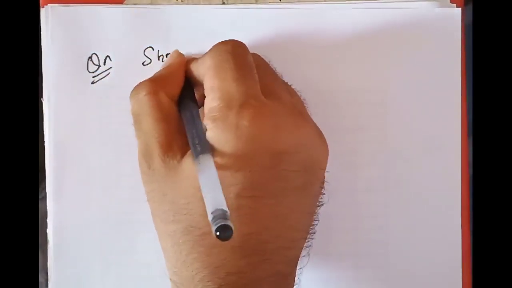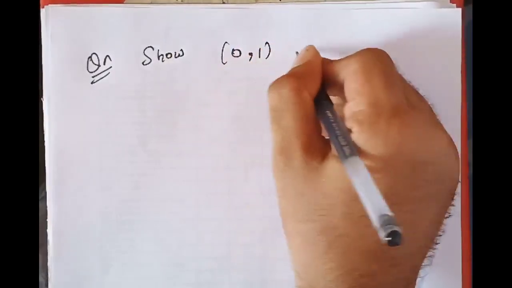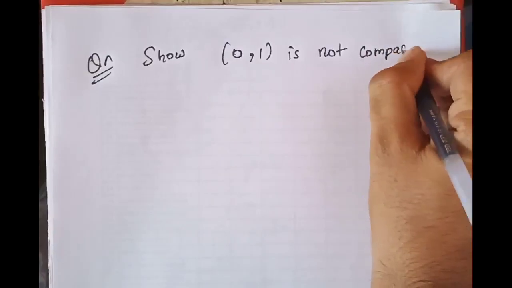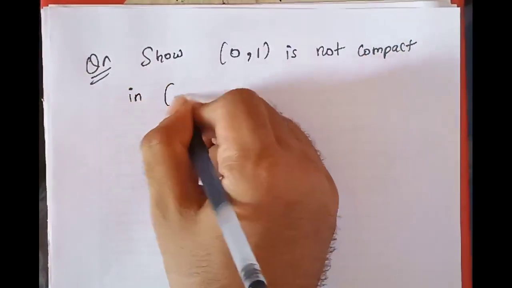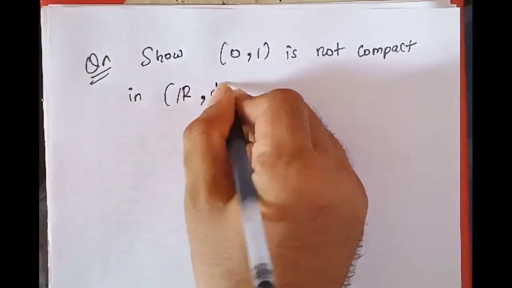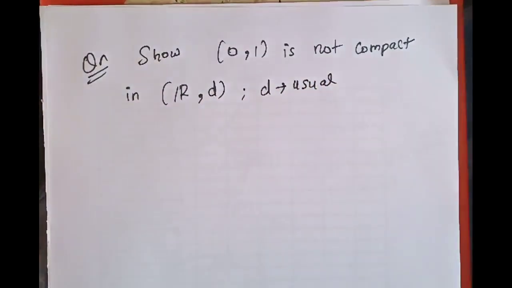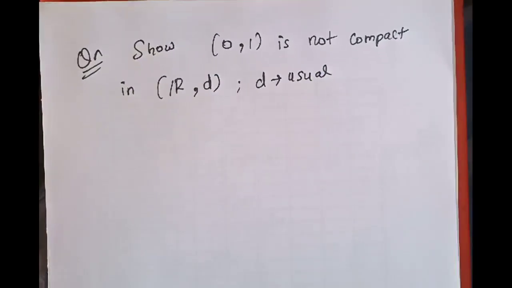Okay, so the question is: show that (0,1) is not compact in (R, d), where d is the usual distance. We will show that this interval is not compact. That means we will find an open cover which has no finite subcover.